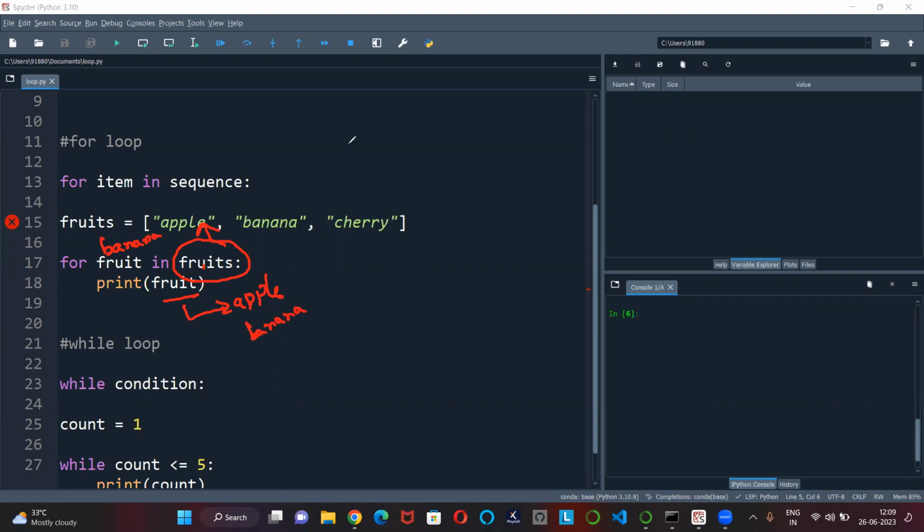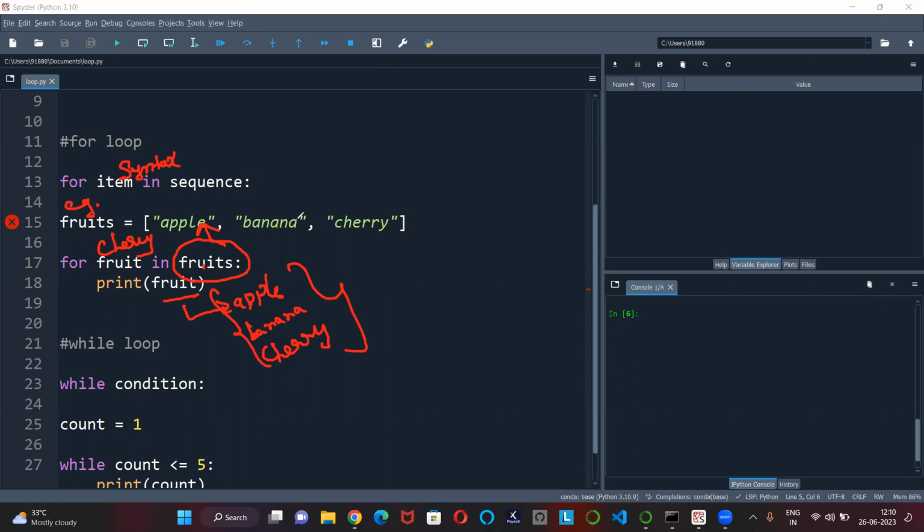Then what else it will take next is my cherry. So this fruit will take each item in the fruits and then print it. So your output will be this, friends. Whatever input you want, you can give it and try it out. So this is how the for loop works. This is the syntax, and this is the example.